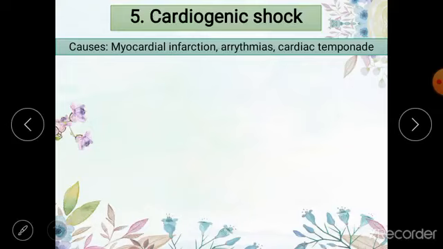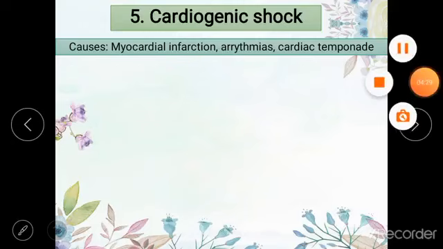Or you can be asked about a person who is experiencing abnormal rhythm, as shown by ECG, is experiencing atrial fibrillation, and is also showing different symptoms of shock, as I mentioned before, pallor of skin, cold skin, etc. And then you have to mention that this is due to cardiogenic shock, and you also have to explain the mechanism. So let us now discuss the mechanism of cardiogenic shock.